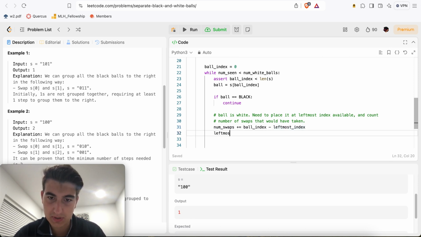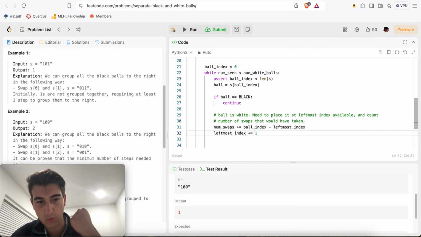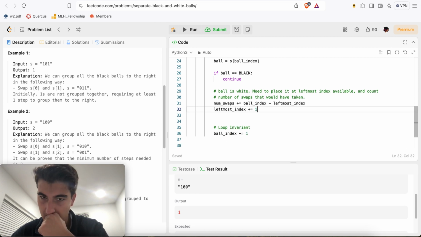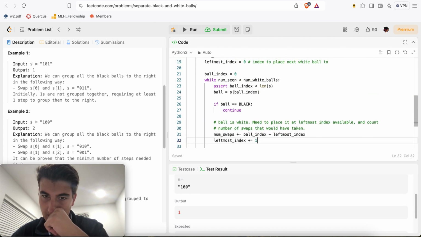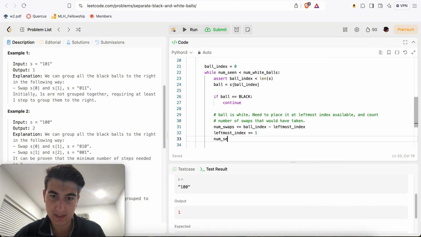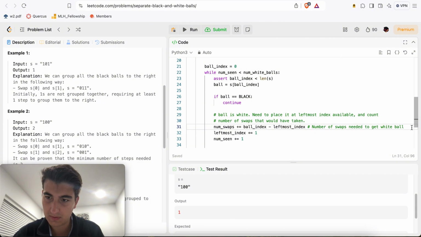Then we're going to do leftmost index plus or equal to 1, because that's where we want the next white ball to be, because again, we want all the white balls to the left. Right? And what else? Num seen plus or equal to 1.